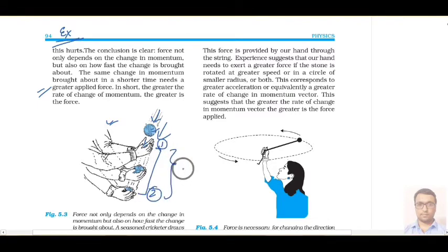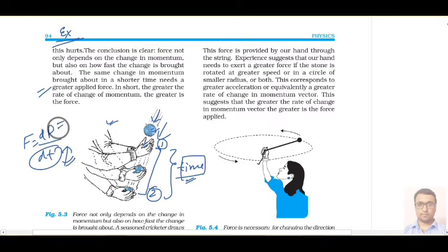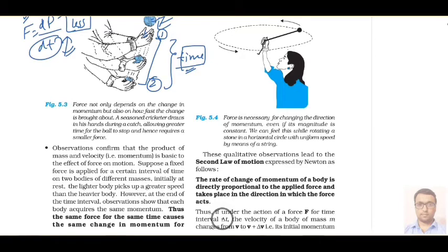From here to here he increased the time. We know that force is given by dp by dt. If you increase the time, you are dividing the numerator by a higher number, then your force will be lesser. So this formula we have proved.